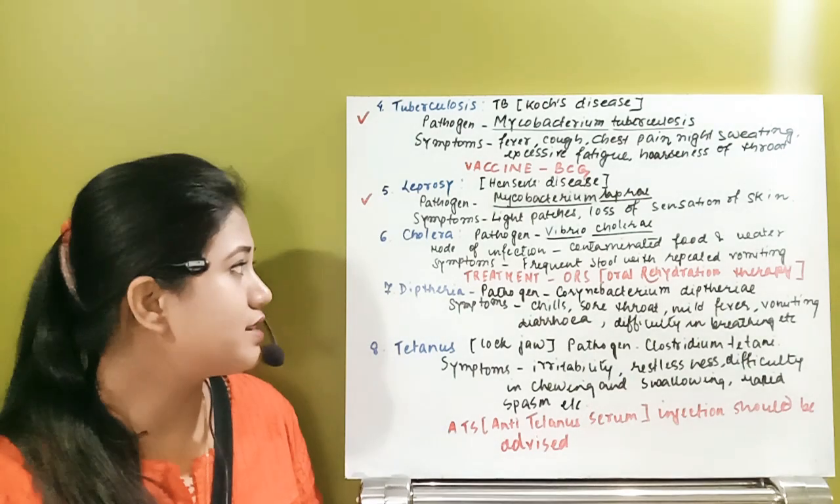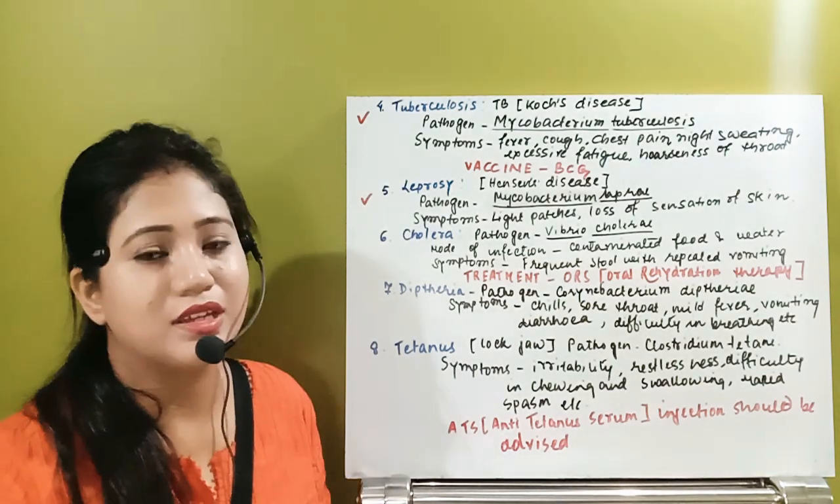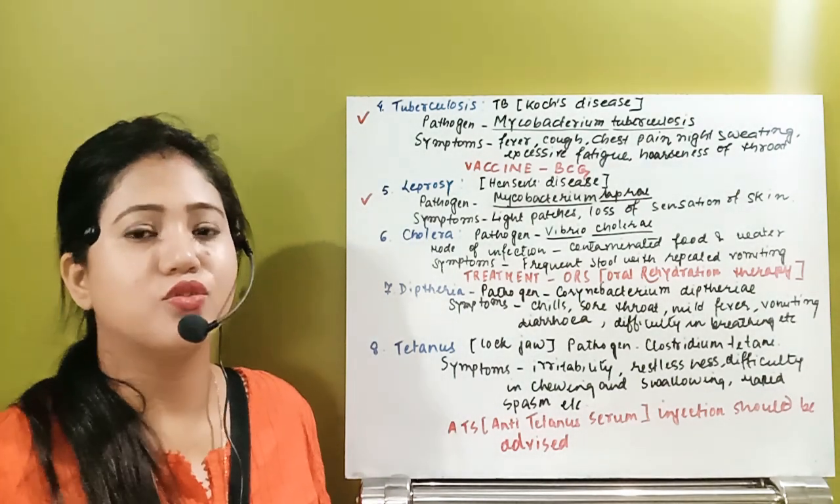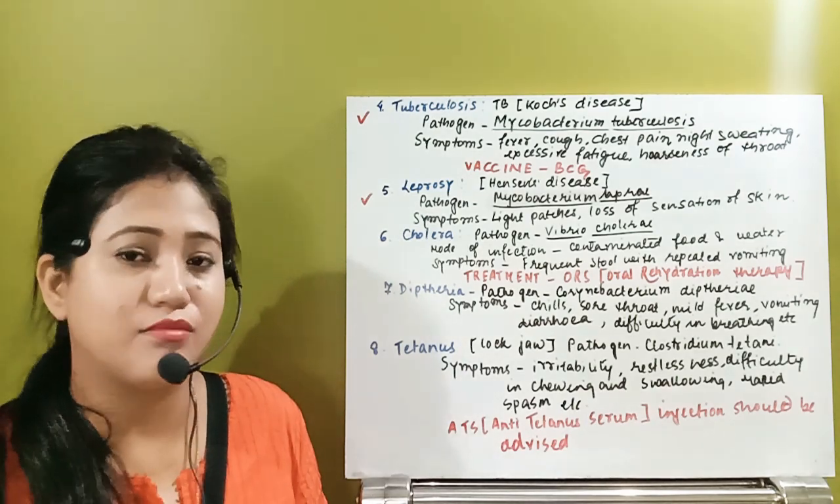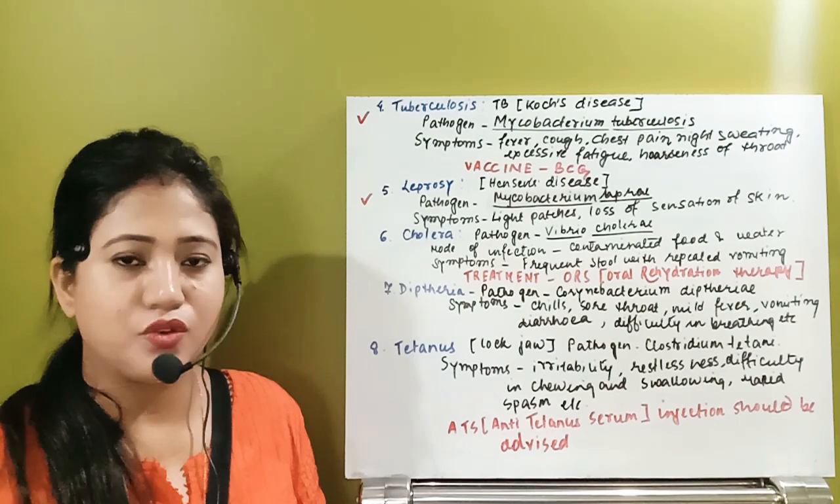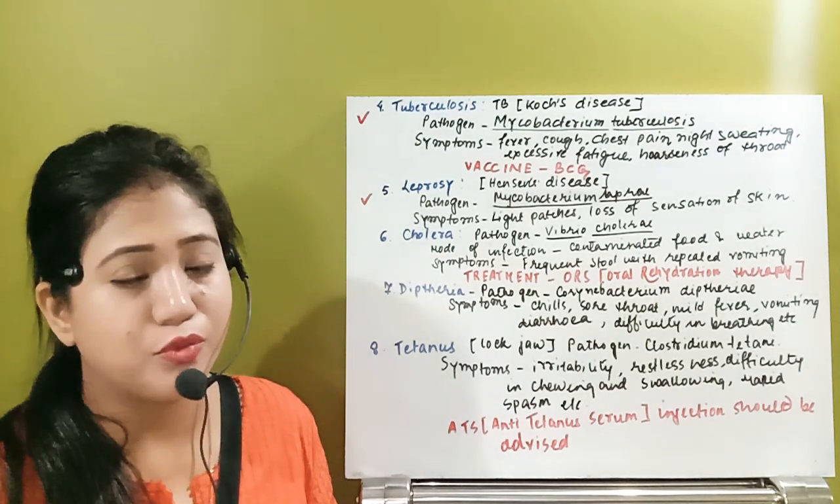The next type of disease is known as cholera. Similar to typhoid, cholera is also a similar type of disease. The mode of transmission is the same, that is contaminated water and food. The causative organism for cholera is Vibrio cholerae.